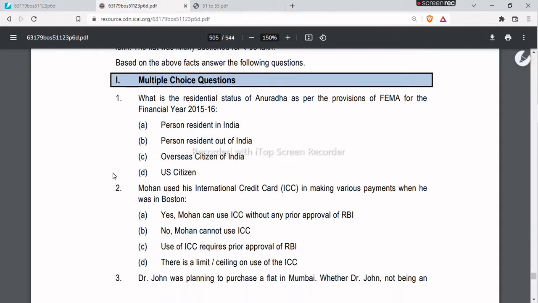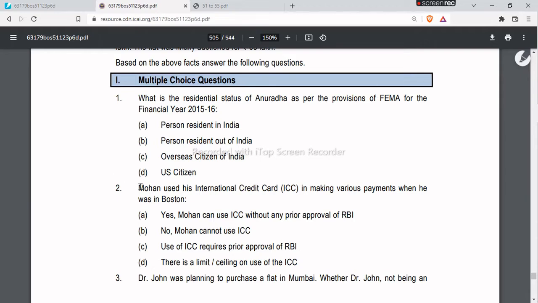Okay, next question second. Mohan used his international credit card in making various payments when he was in Boston. For this, there is a provision in FEMA which says that a person can remit up to 2,50,000 US dollar without any approval of RBI or any other authority, but there is no limitation on using an international credit card for making the payments.